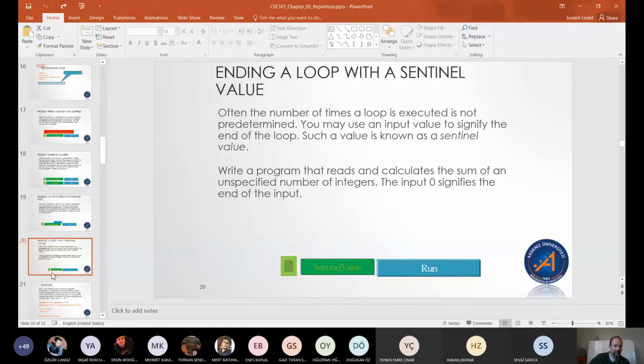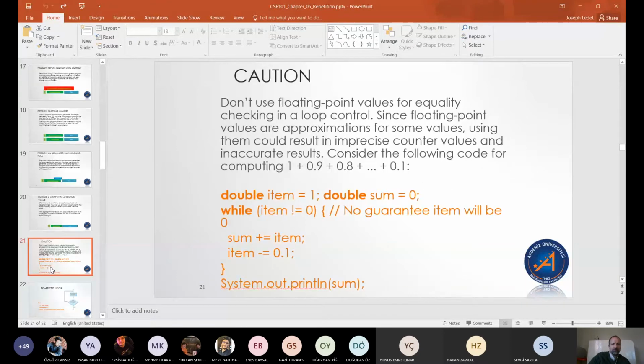Now, we'll look at this particular example during the examples time, because I do want a similar example that's like it. All right. Floating point values for equality checking in a loop, we don't do that.